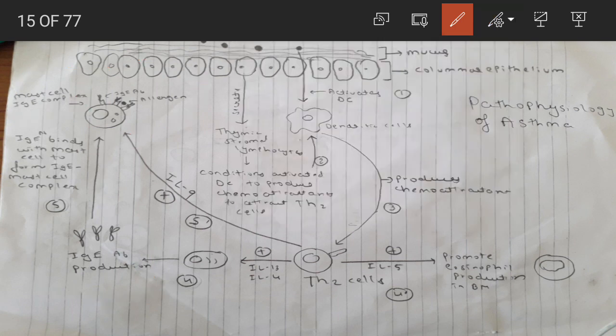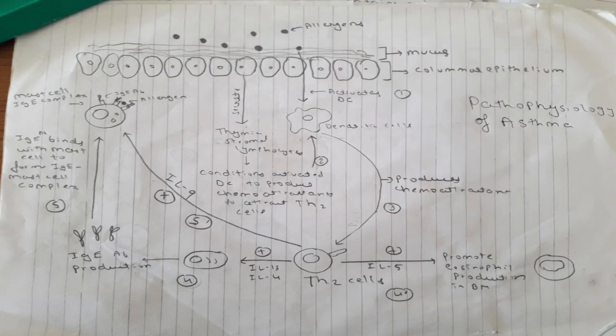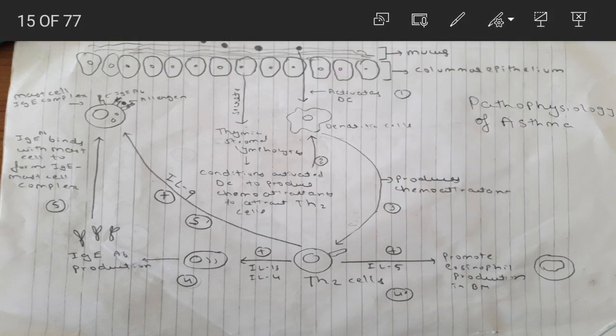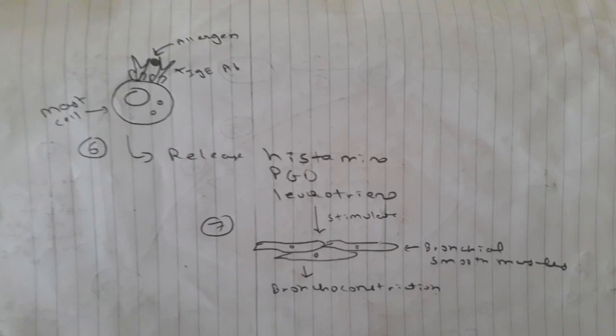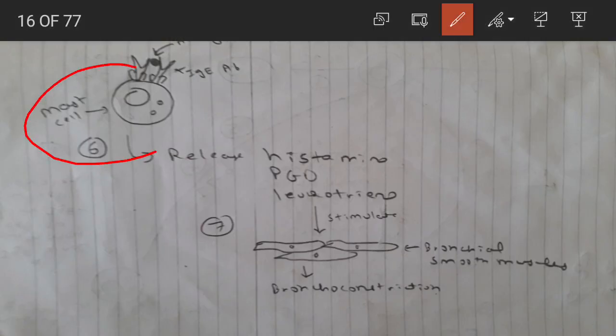Now let's discuss here. These eosinophils will produce certain proteins like major basic protein, then reactive oxygen species, granulocyte macrophage colony stimulating factor, interleukin 8 and cysteinyl leukotrienes. So this was the function of eosinophils, which will promote the inflammation. So let's discuss here. There is a formation of a complex between the mast cell and IgE. So here is the complex, the IgE mast cell complex.